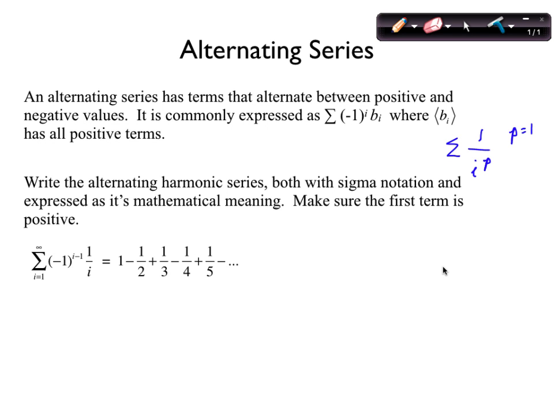Help? It's going to help, right? What we're worried about is adding up all these terms and it getting infinitely large. So if every other term is subtracted, this is going to be really helpful towards the goal of getting this thing to sum up to a finite value, right?